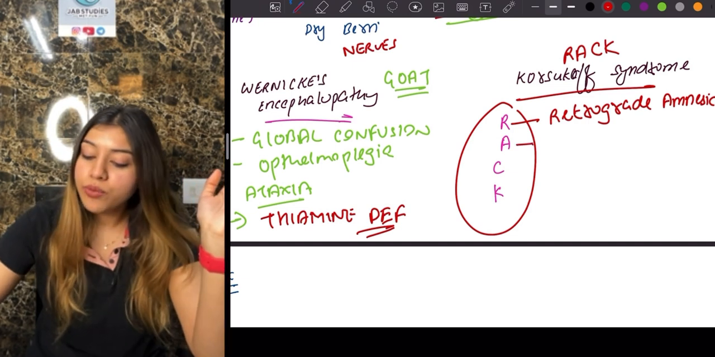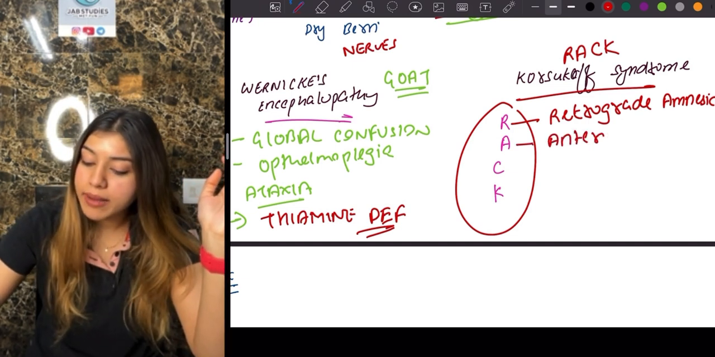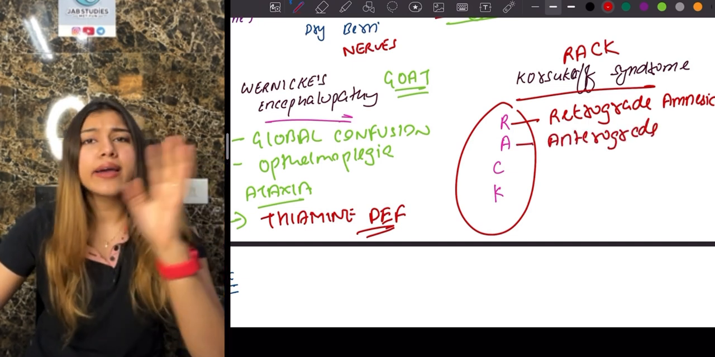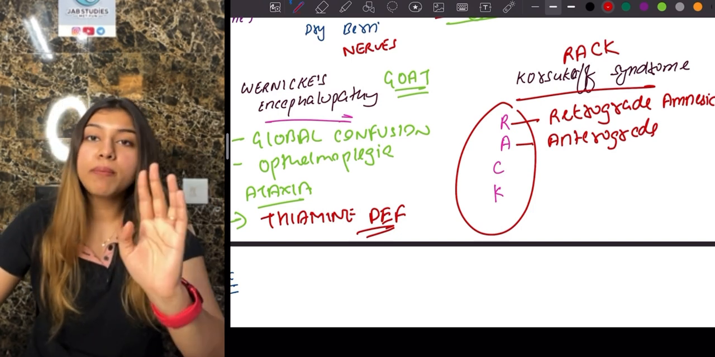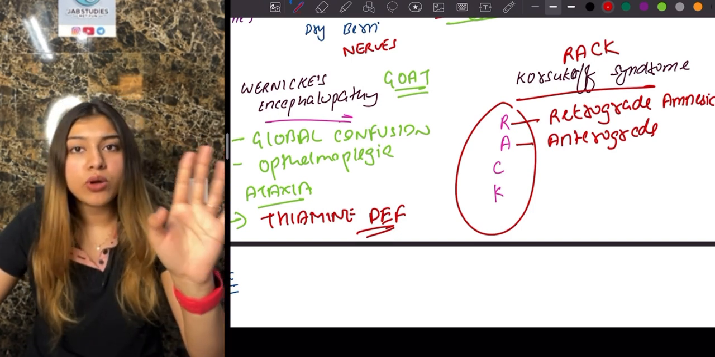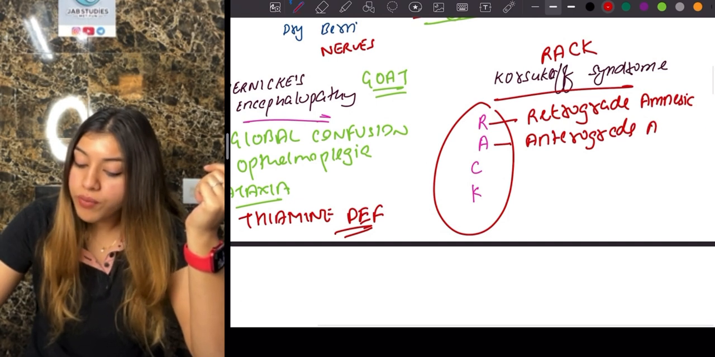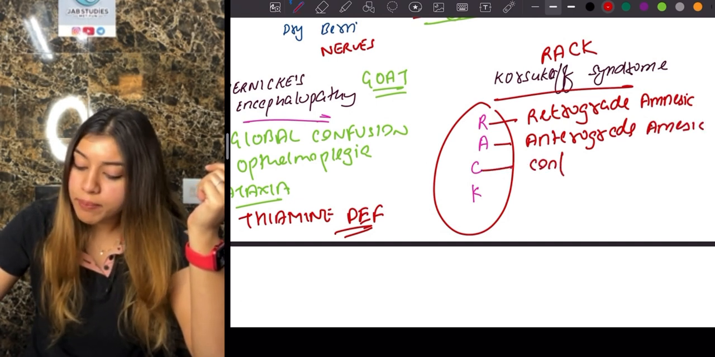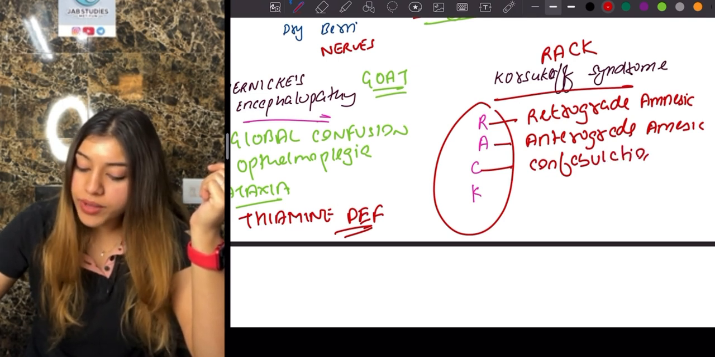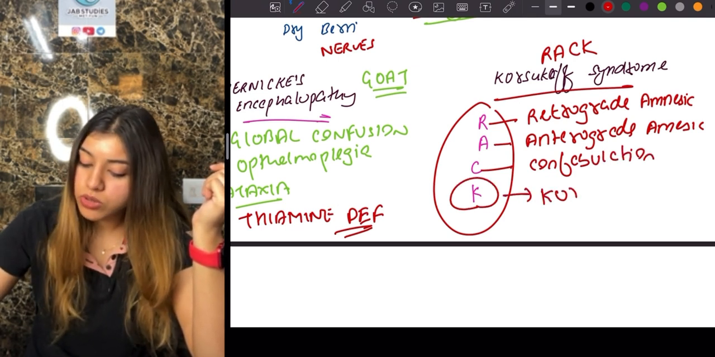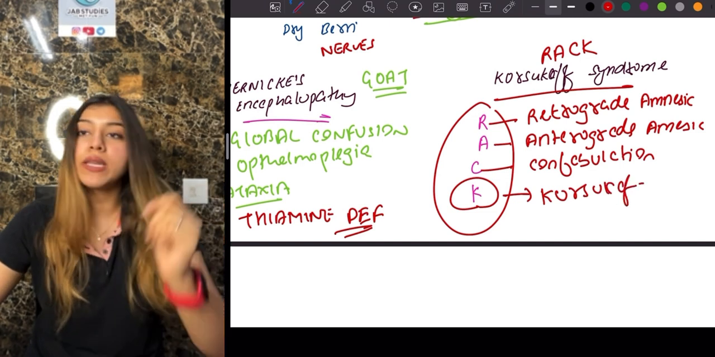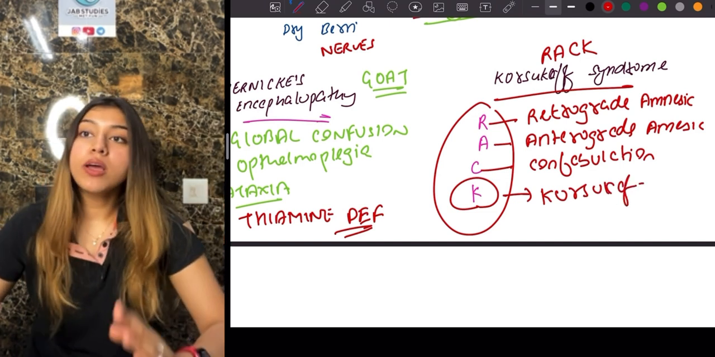A over here will stand for anterograde amnesia. That means he will not remember anything going forward, whatever is happening or going to happen. So that is your anterograde amnesia. Over here C stands for confabulation, and K over here will stand for the syndrome, that is your Korsakoff syndrome. This is what you need to remember for Korsakoff syndrome.